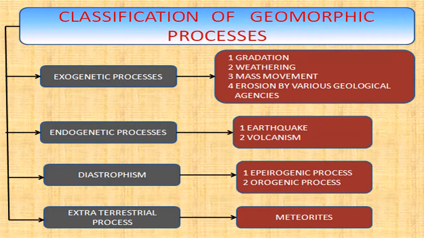Exogenetic processes can be further classified into gradation, weathering, mass movement, erosion by various geological agencies. Endogenetic processes can be classified into earthquakes and volcanism. Diastrophism can be further classified into epirogenic processes and orogenic processes. The extraterrestrial process consists of impact of meteorites.